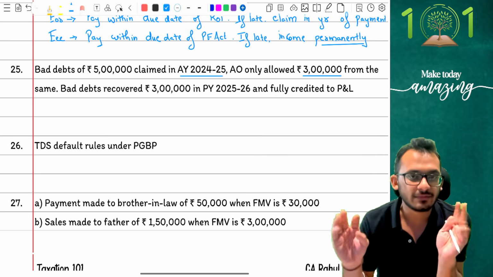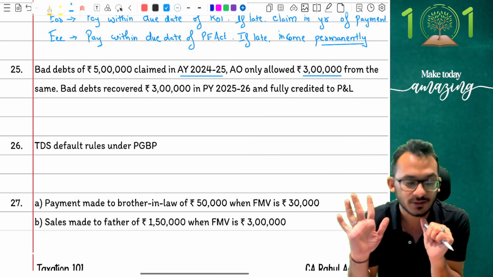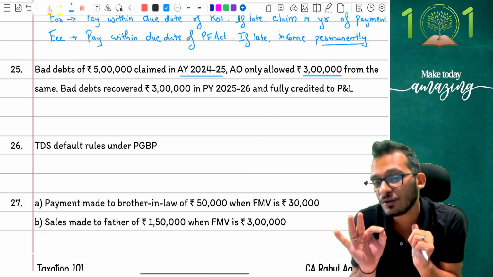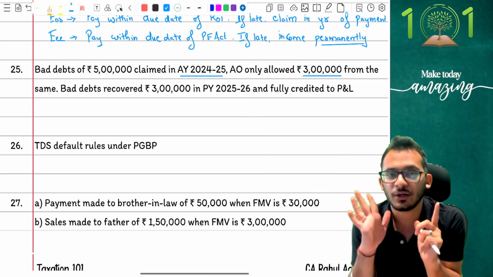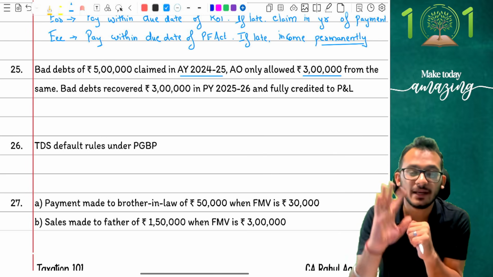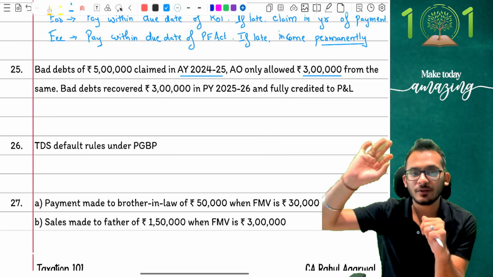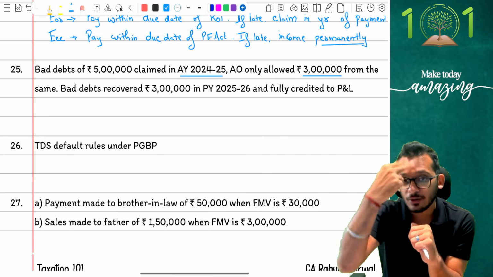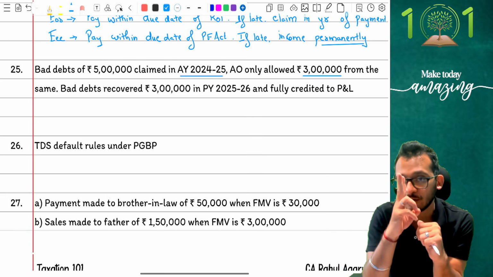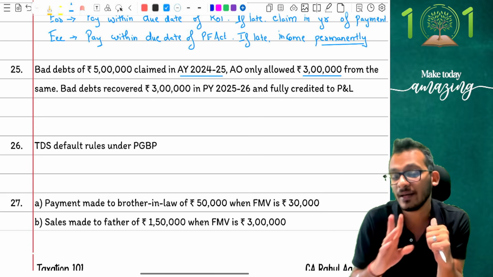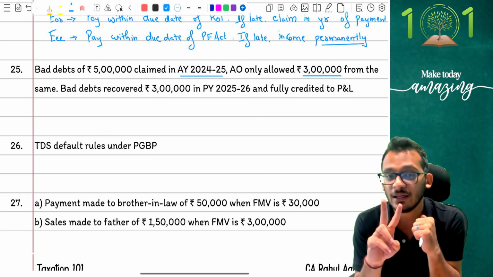Officer said, I will only give 3. You want to agree, you agree, otherwise get lost. Which means you have unfortunately never got the deduction you wanted. You wanted 5, officer gave you 3. At this stage, you're simply going to say, sir, I'm going to keep this in mind that you did not give me 2. I'm going to be very angry about it, but I'm going to keep this in mind that you did not give me 2 lakhs worth of deduction.